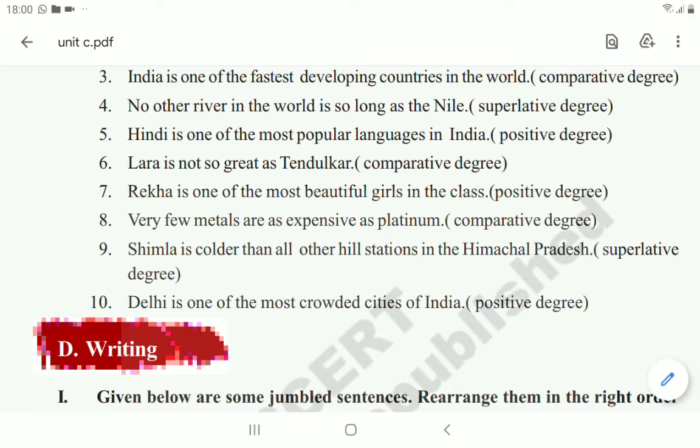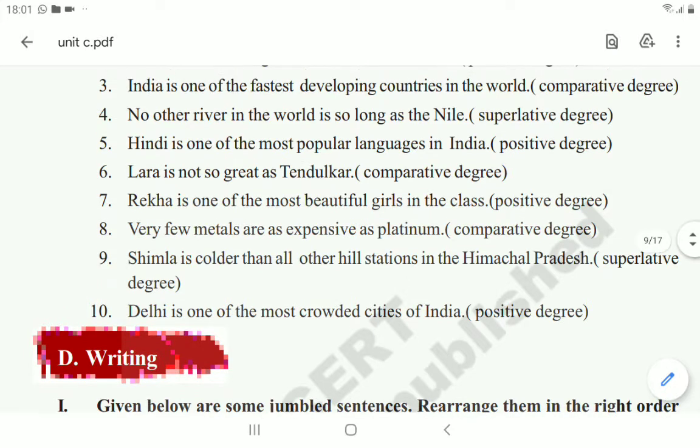Okay, next one, fifth one. Hindi is one of the most popular languages in the world. Most popular is again given in the superlative form. This one we have to write in the positive degree, children. So popular, more popular, most popular. Okay, so very few languages in India are as popular as Hindi.